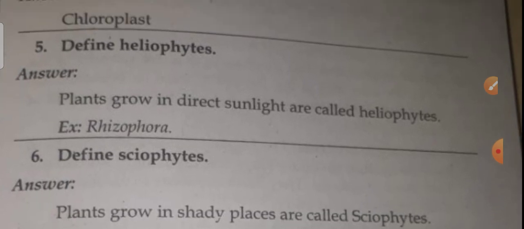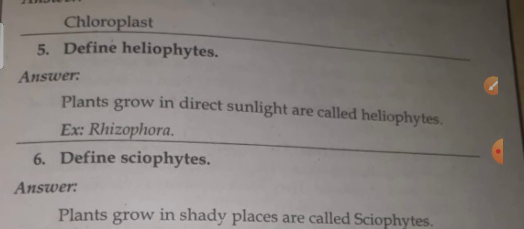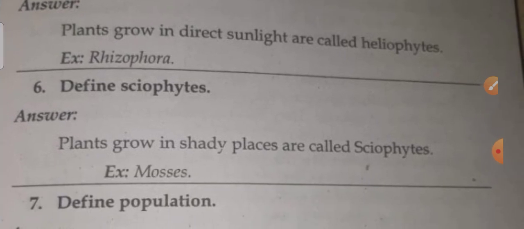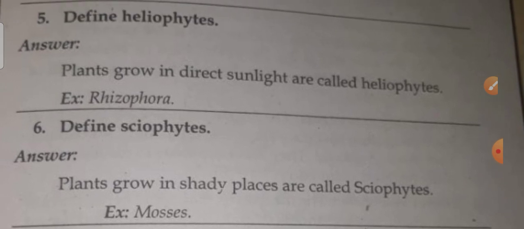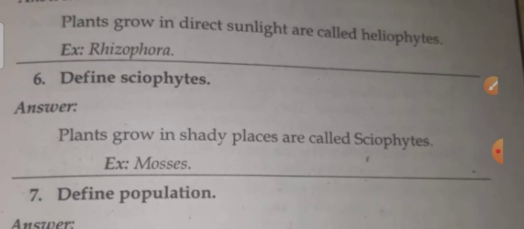Next, define heliophytes. This also you can read. Wherever important, I will focus and tell you repeatedly. Plants that grow in direct sunlight are called heliophytes. You can read, no problem. Define sciophytes. Plants that grow in shady places are called sciophytes. If plants grow in sunlight, we call them heliophytes; if plants grow in shady places, we call them sciophytes.